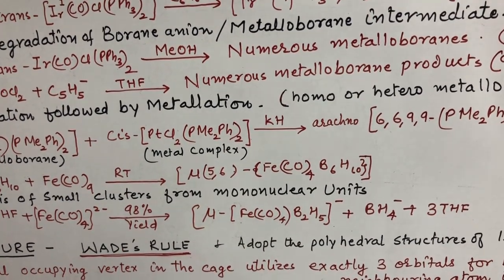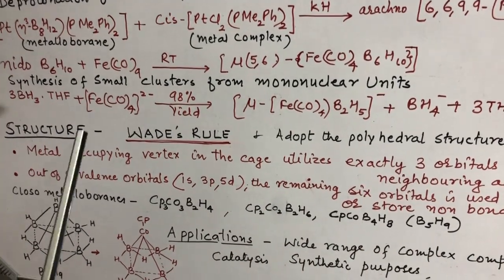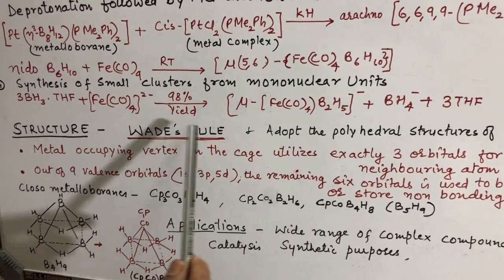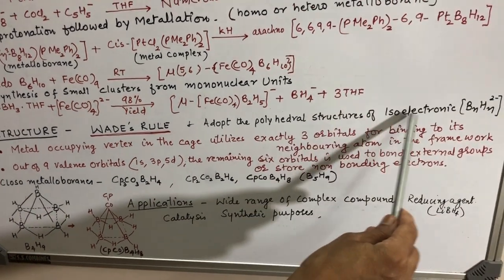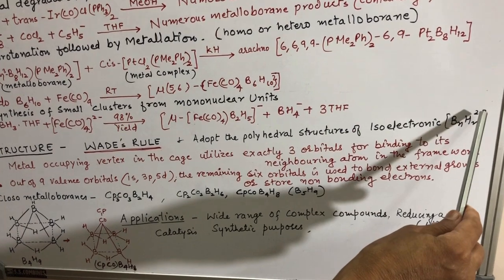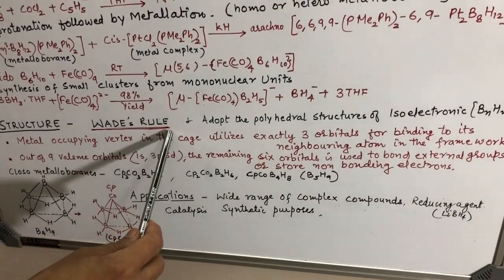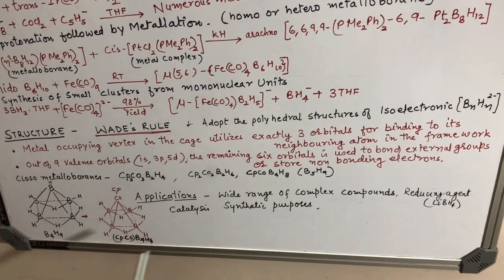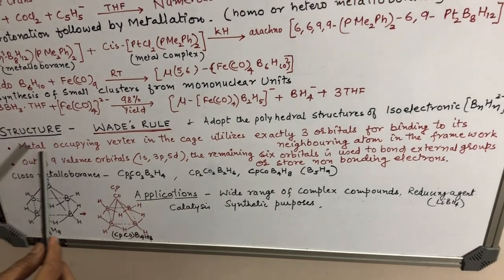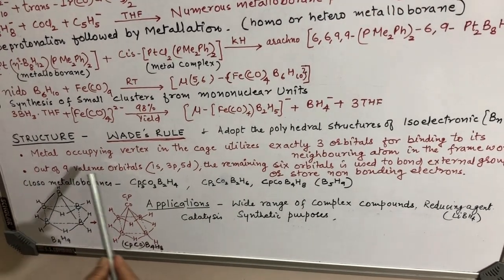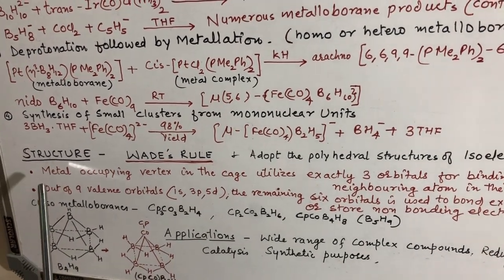Now we come to a little about the structure. These metalloboranes obey Wade's rule and adopt the polyhedral structure of isoelectronic BnHn 2-, meaning they follow the same rule, Wade's rule, as we have studied in boranes. Now a little about the structure of metalloboranes. A metal has a total of 1s, 3p and 5d, so there are 9 valence orbitals with the metal.